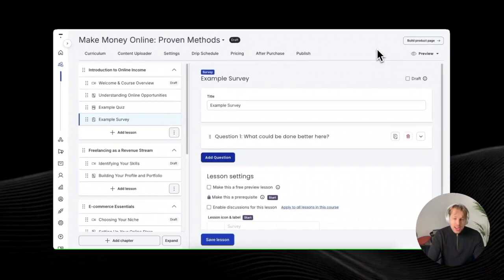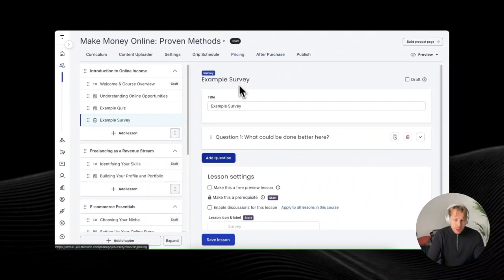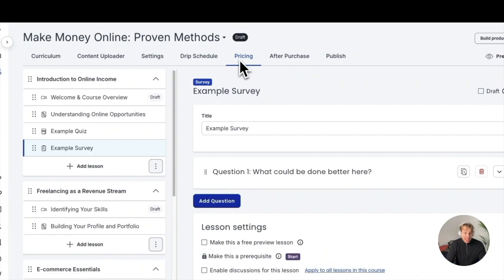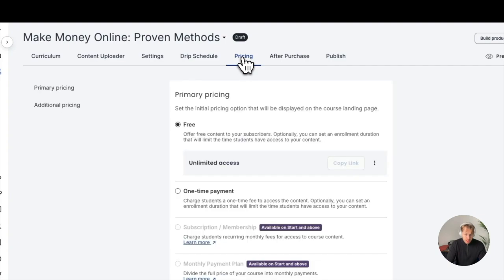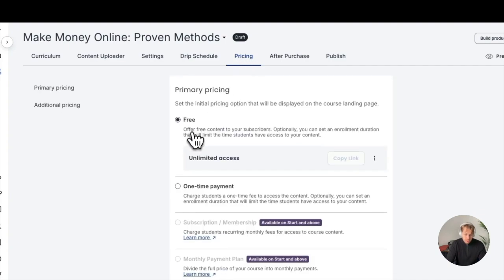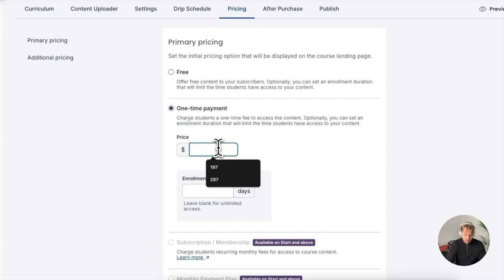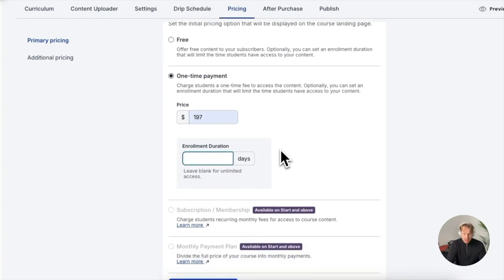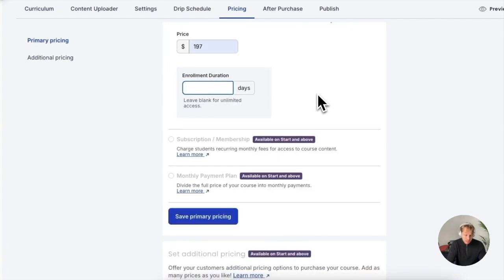And once you have added all the content to your course, you can choose these top bar options before going live with it. There's also one more thing I'll show you in just a second. But let's, for example, choose the pricing. For this one, we could do it for free, or we can do a one-time payment for, let's say, $197. And we can set the enrollment duration if we want to limit the time that the students can spend on this course.